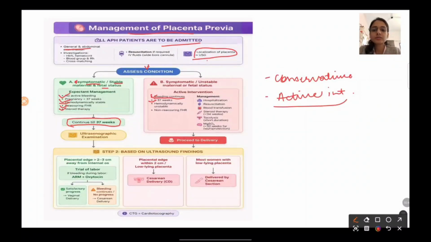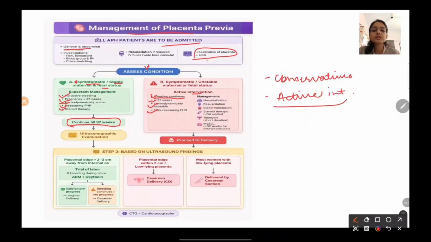You can terminate the pregnancy if she is having a pregnancy of more than 37 weeks. If she is hemodynamically unstable, if you feel that she is going in shock, then you should terminate the pregnancy. If the fetal heart rate is non-reassuring, if the fetus is going in distress, then also active intervention is needed.